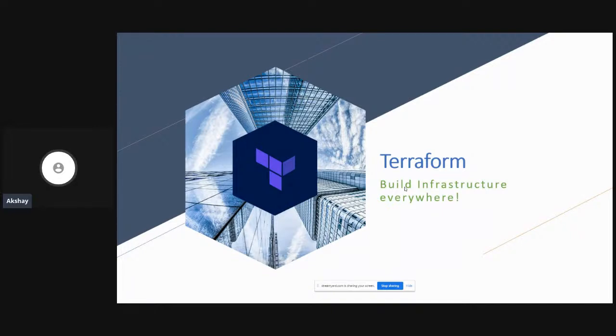This is Akshay. I am a senior cloud engineer working as part of the Cloud Solutions Group in the company called Presidio. So, today we will be talking about Terraform.